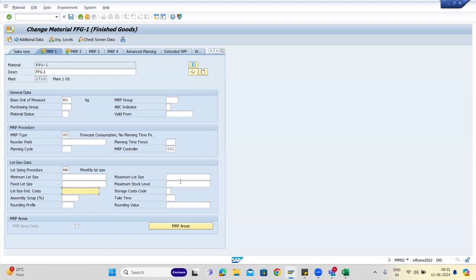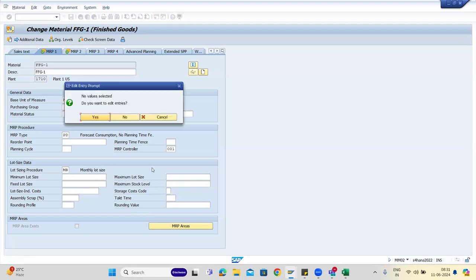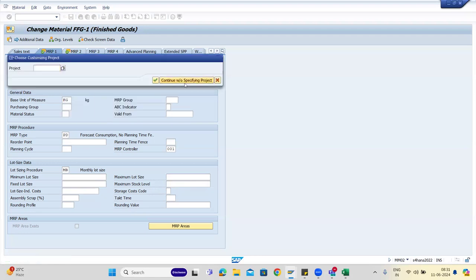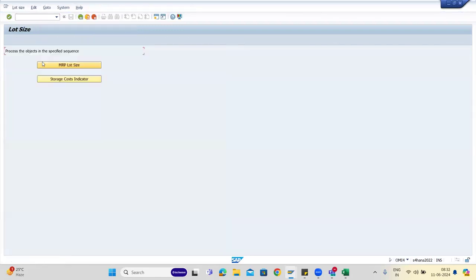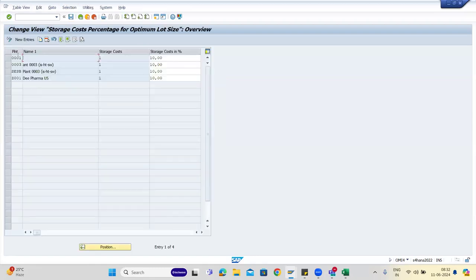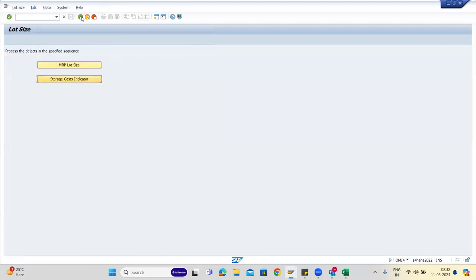You don't need to worry about the storage cost code and everything. It's not used. This is actually a configuration that you need to maintain. If you are going on cost based, then you need to create something for how much it costs, so it's a different topic.